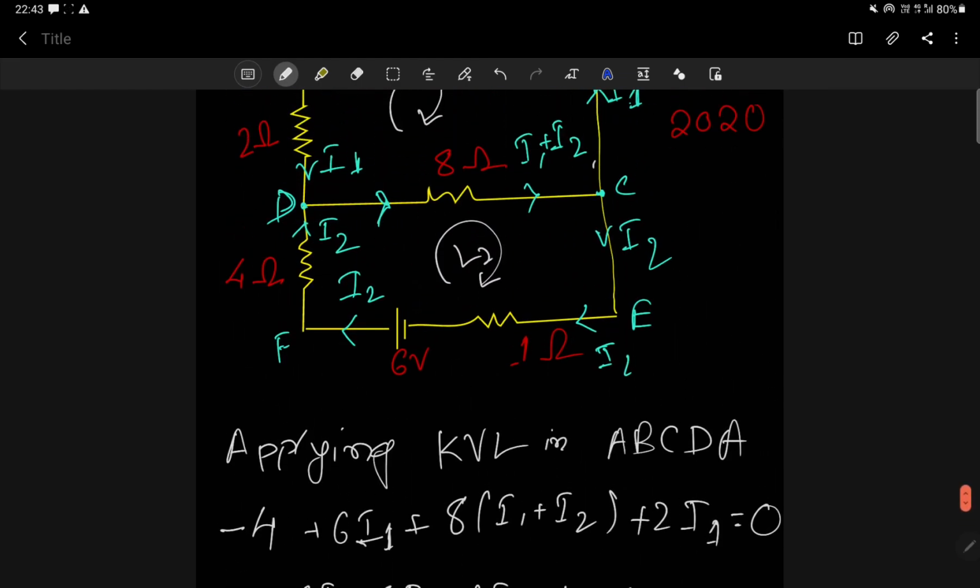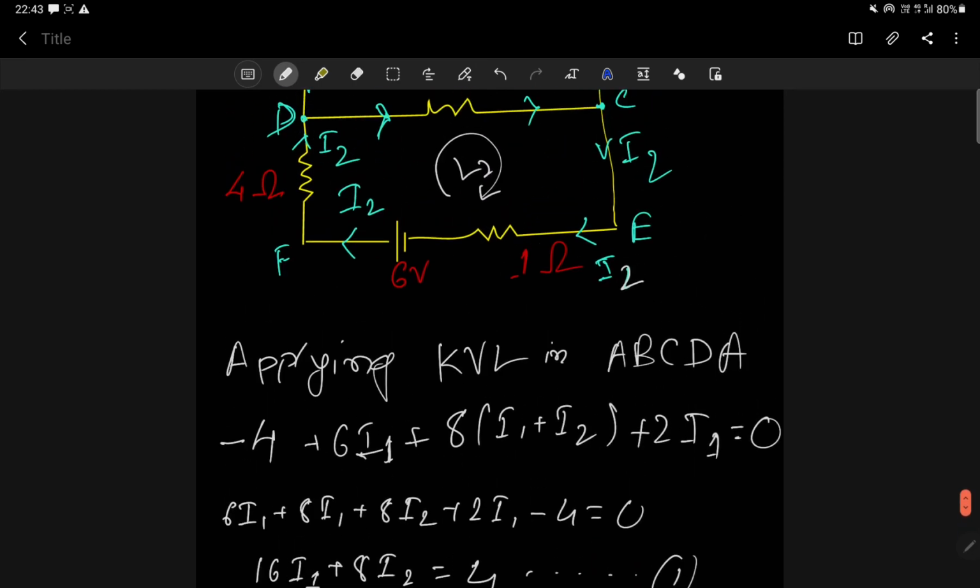Then let me move from C to E. C to E, there is nothing connected, potential is 0. Then move from E to F. Here across the 1 ohm resistance, potential is how much? Potential is 1 into I2. But will it be positive or negative? It will be negative because I am moving from E to F, and current is also flowing from E to F. So minus I2.